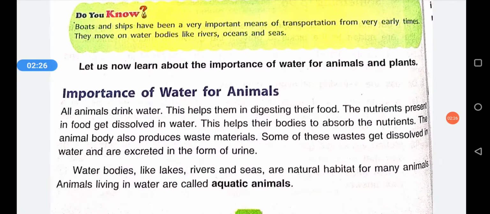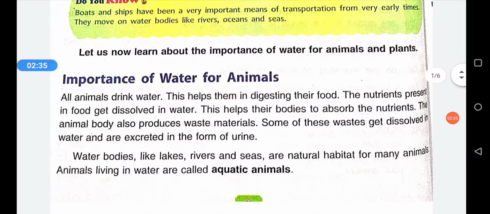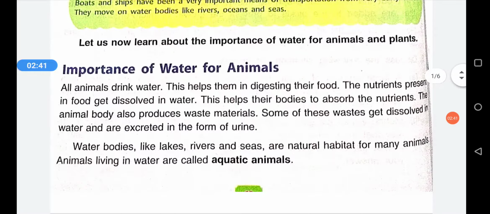In this water, the nutrients get dissolved and transported to all the body parts of the human being or the animals. This water also helps in the removal of waste products from the body, such as when we excrete urine from our body. That is also a waste, and it is removed in the form of liquid. Our urine contains more than 95% of water. So it also plays an important role in the excretion, or the removal of the waste products from the body.